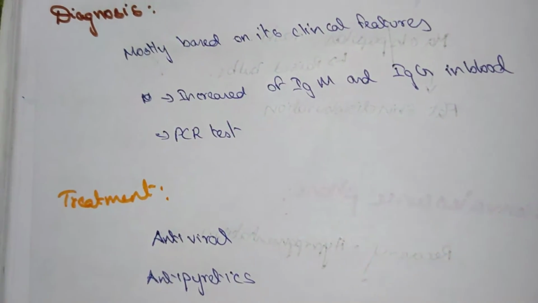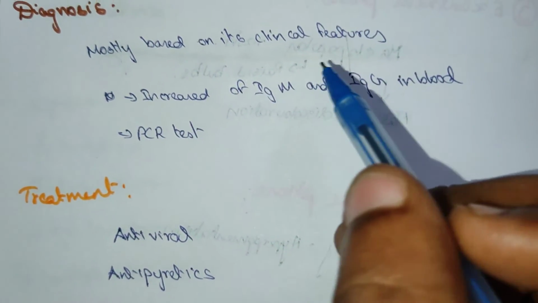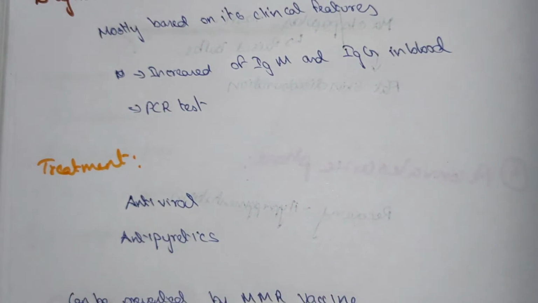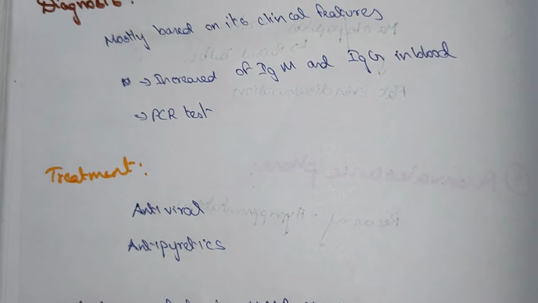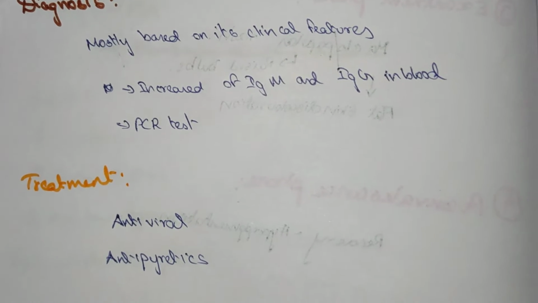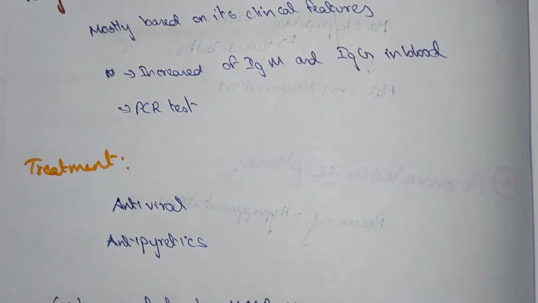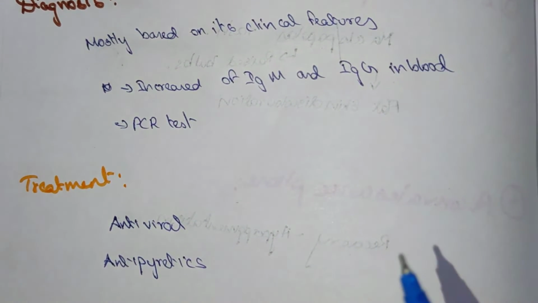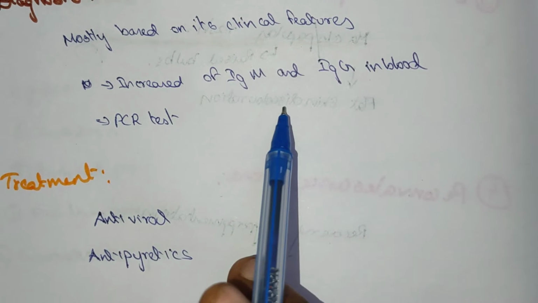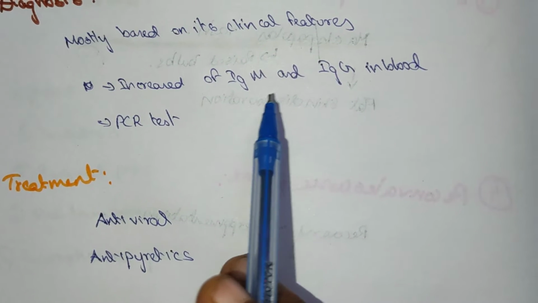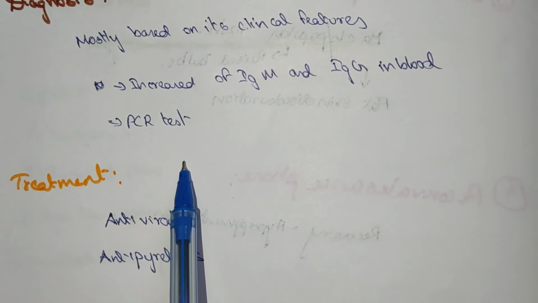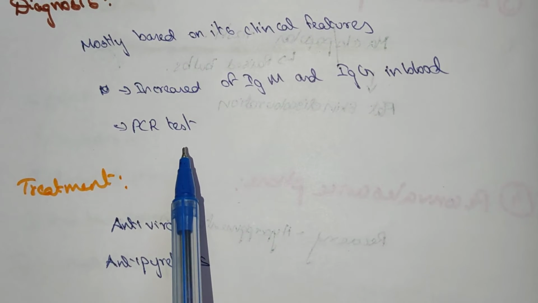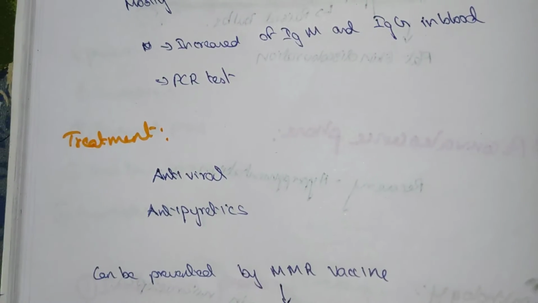Now we will see the diagnosis of the measles. Mostly it is based on the clinical features. As I have said, there are 4 stages of the measles: incubation, prodromal, exanthem and reconvalescence. From these we can diagnose the patient, and there is also an increased level of IgG as well as IgM in the blood, and we can diagnose by PCR test, which is polymerase chain reaction test.